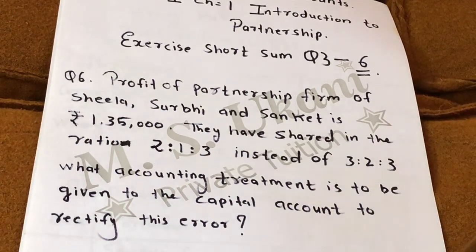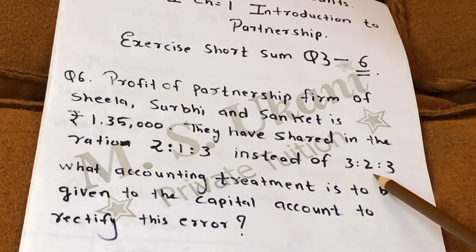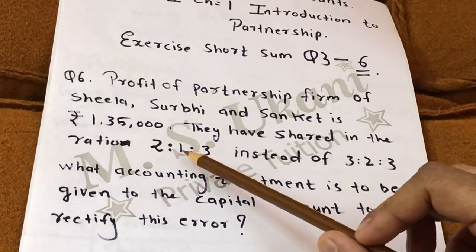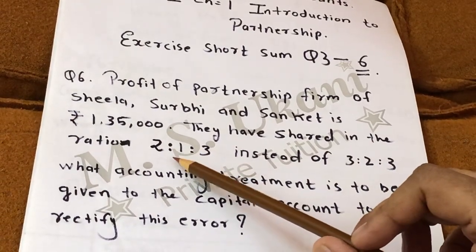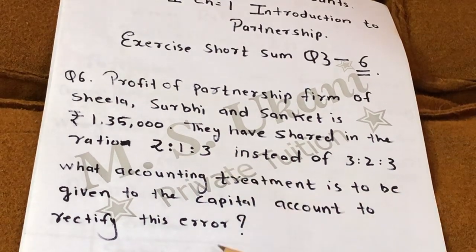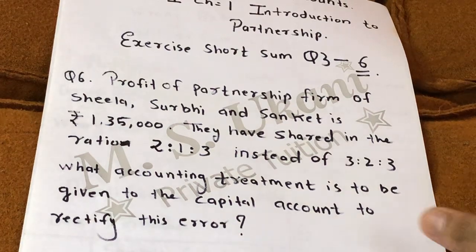So now we have to rectify the error. Actually they have to distribute in the correct ratio, but mistakenly they had distributed in 2:1:3. Okay, so how will we rectify the error? So let us start the sum.